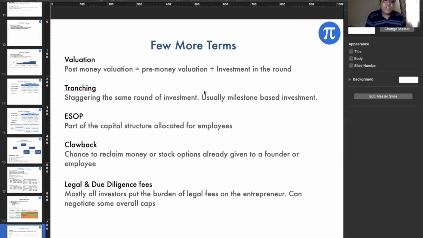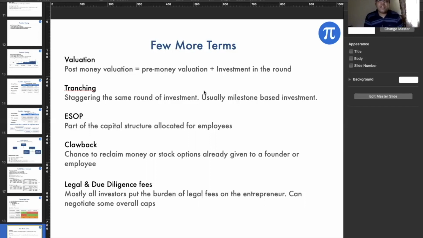Valuation, we know what is valuation, post-money valuation. Tranching, Manish mentioned this in the morning, what is tranching? ESOP, we have discussed. The clawback is a typical term which is not seen very much these days, but I'm just touching on the topic where you have the chance to reclaim money or stock already